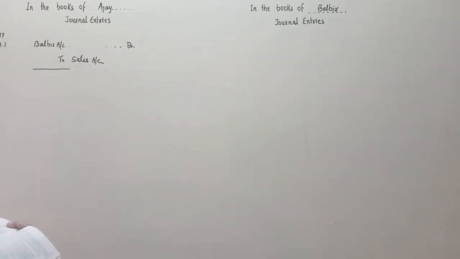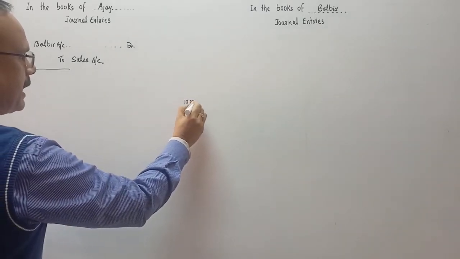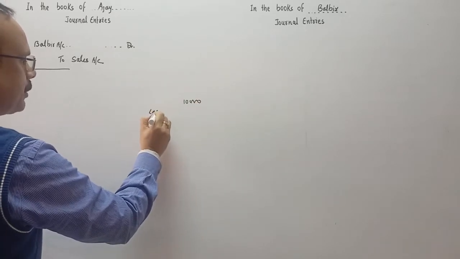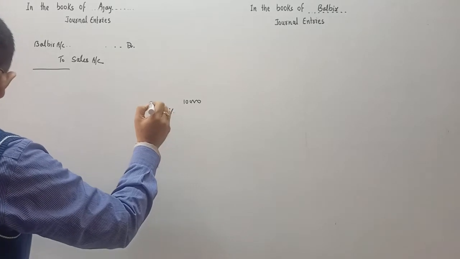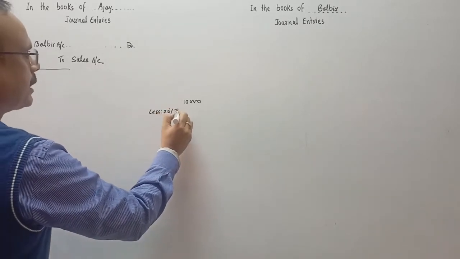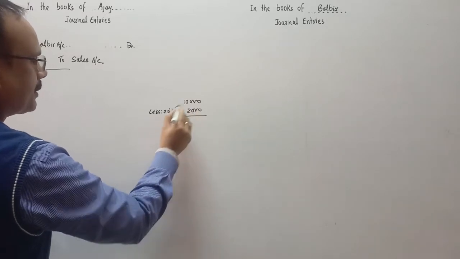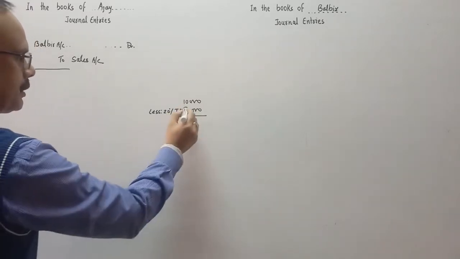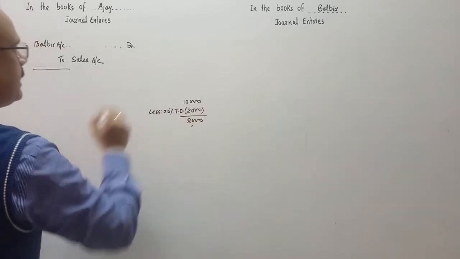at 20% trade discount. So goods are sold for rupees 10,000 less 20% trade discount. 20% of 10,000 is how much? 2,000. So deduct the 2,000. It means goods are sold for rupees 8,000.